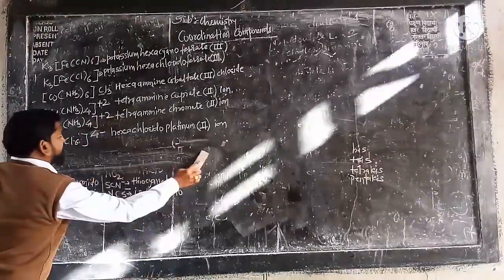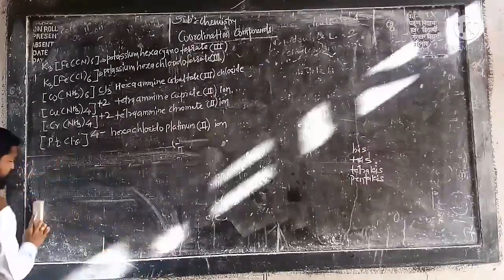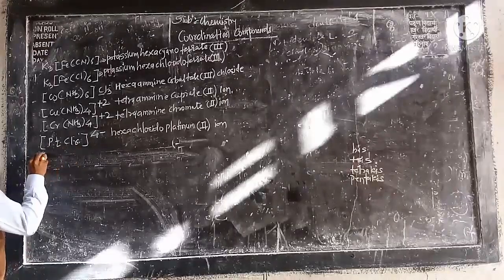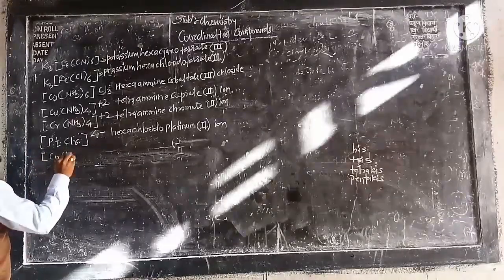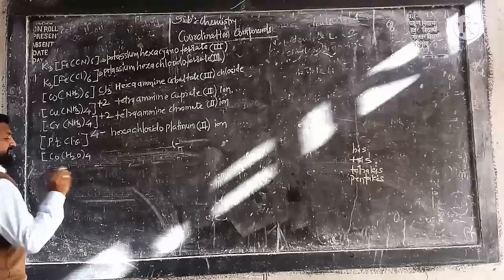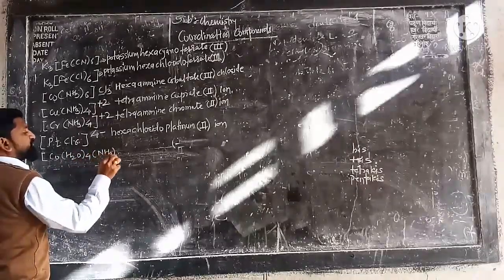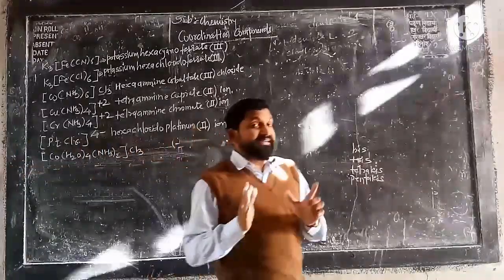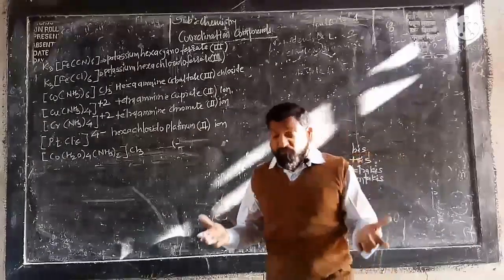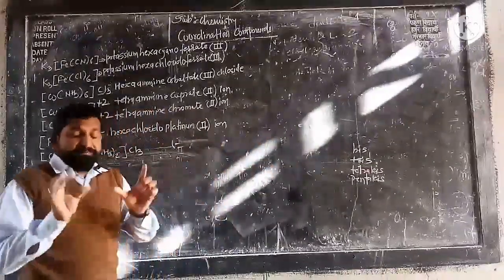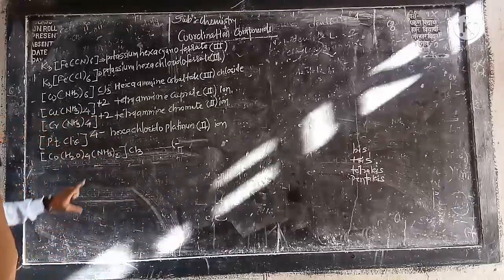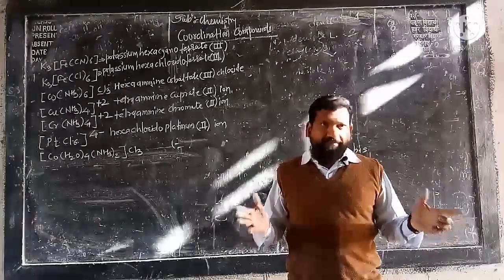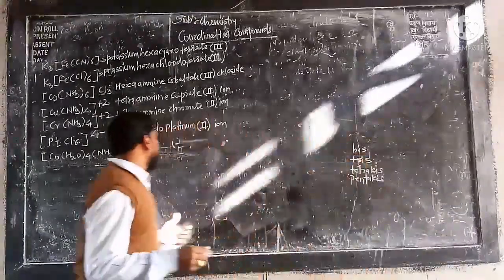Okay, after that, see here. Again we will see many more names. Now, for example, if such a type of compound is there, Co(H2O)4(NH3)2 Cl3. Now, this is a heteroleptic complex which contains more than one type of ligand. In that case, just like organic chemistry, we use alphabetical fashion. Similar to that, we have to use here. So it will become what?